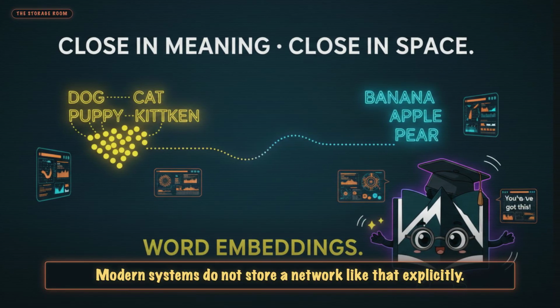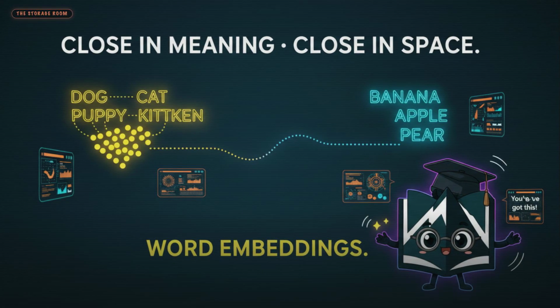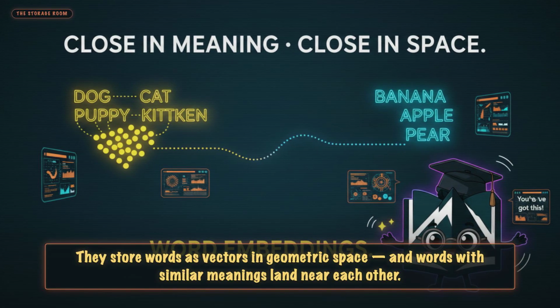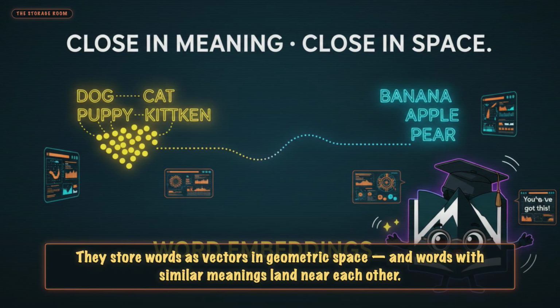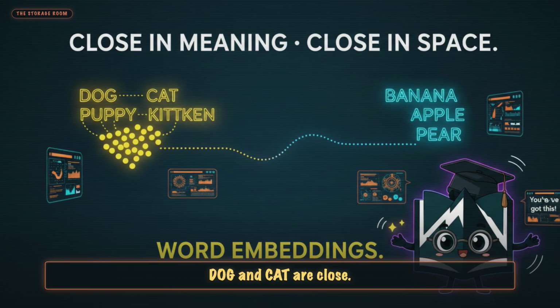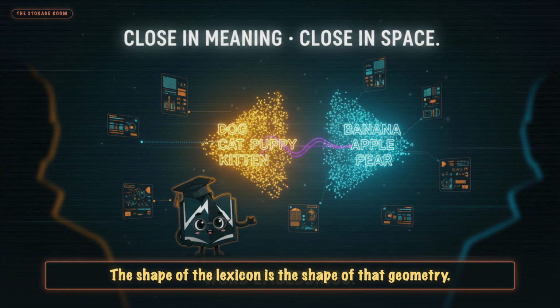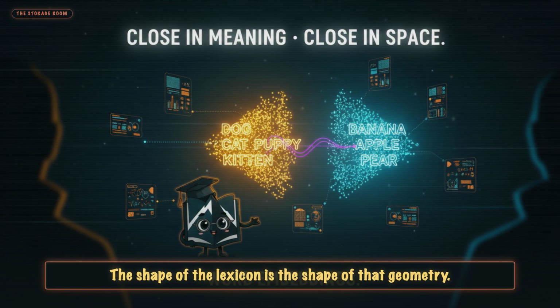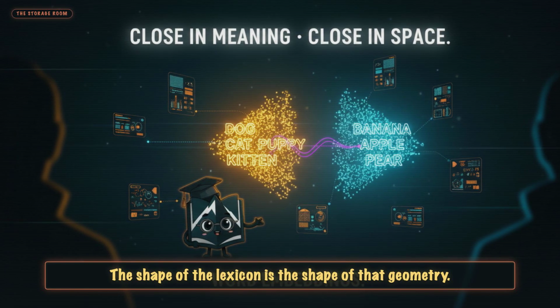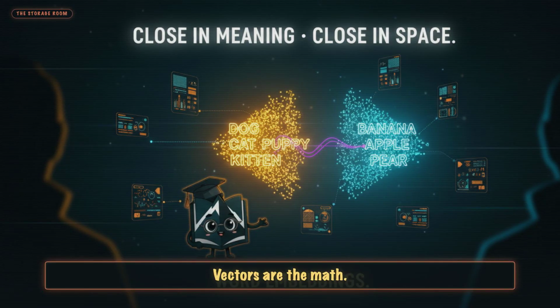Modern systems do not store a network like that explicitly. They store words as vectors in geometric space, and words with similar meanings land near each other. Dog and cat are close. Dog and banana are far. The shape of the lexicon is the shape of that geometry. WordNet was the picture. Vectors are the math.